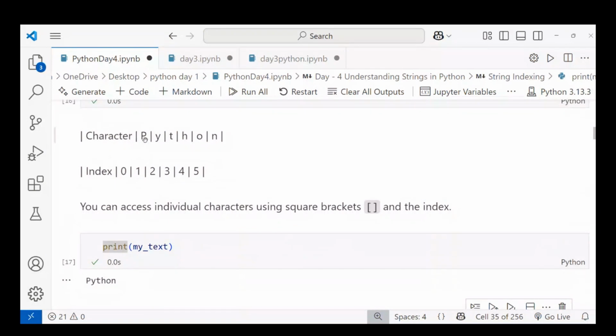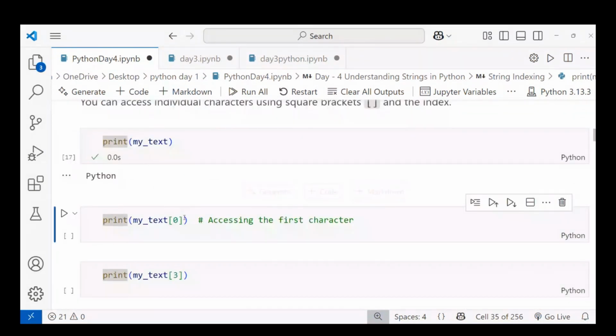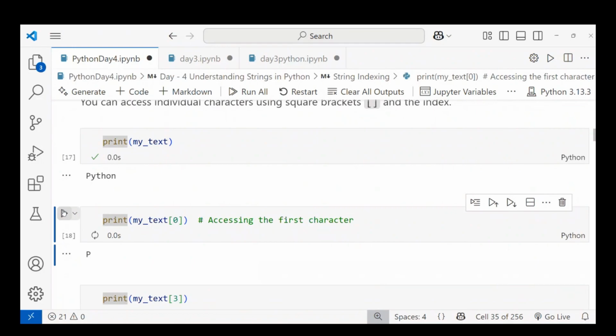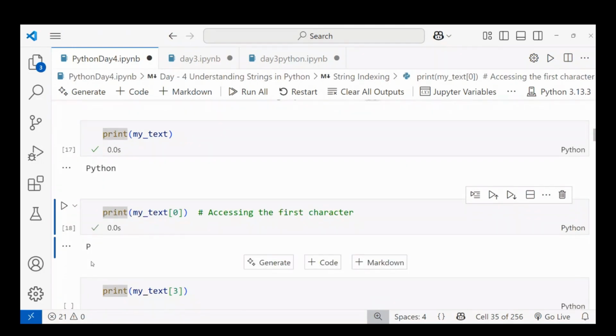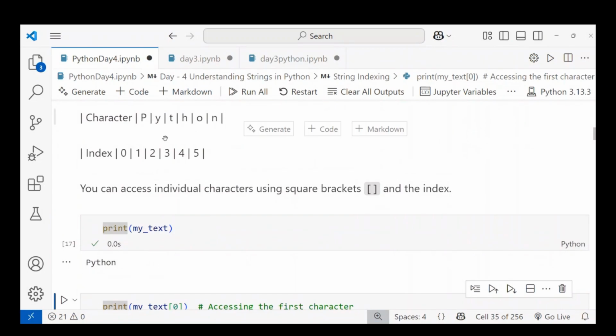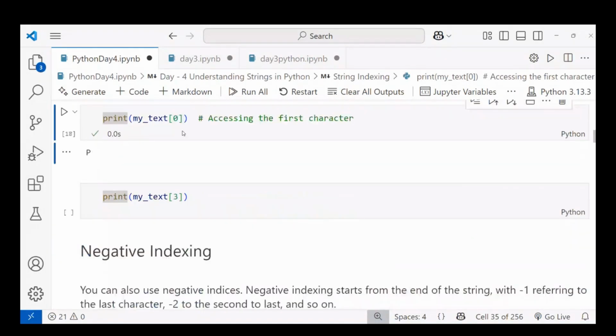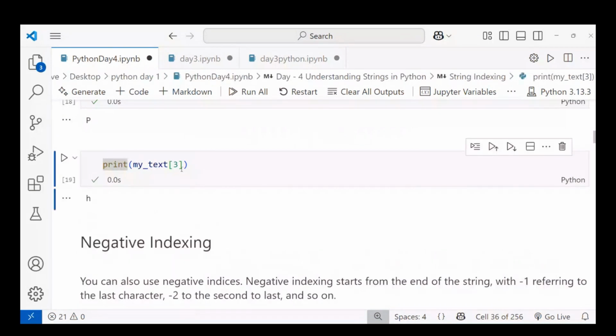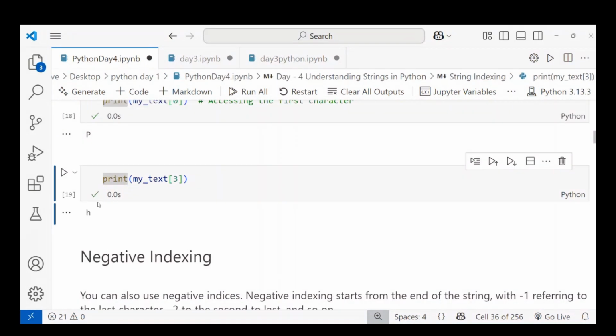What I have to do is use 0. I'm giving the indexing with square brackets and giving 0, which is the starting number, so I'll get P. Now, for P Y T H O N, if I want indexing number 3, that should be H. When I run this, print my text of 3 gives H. This is called indexing in a string.